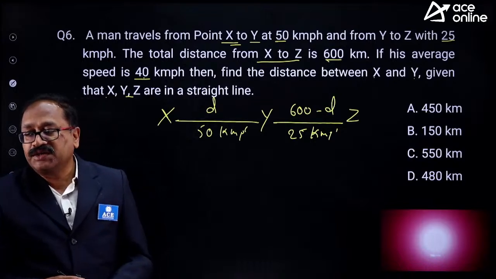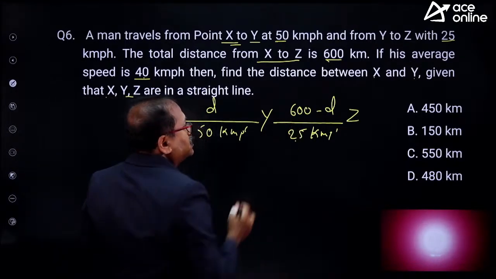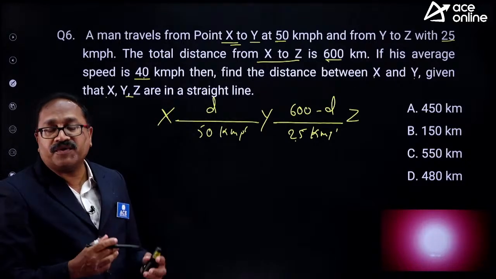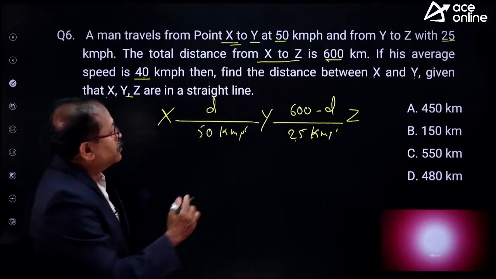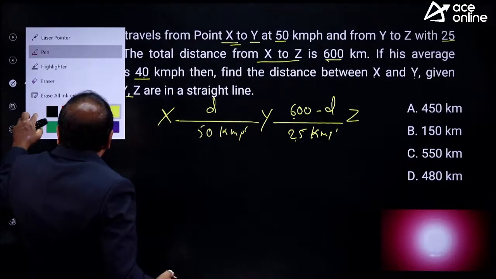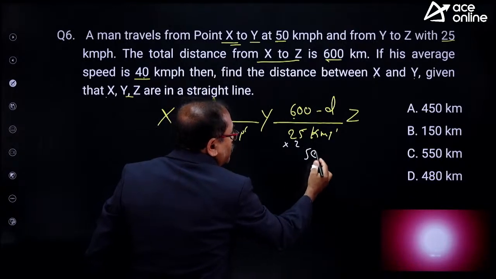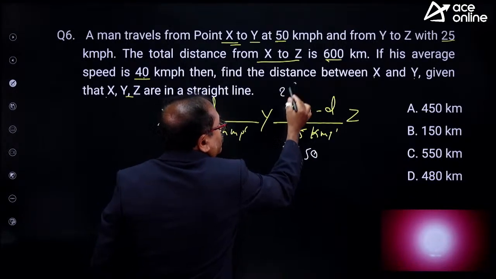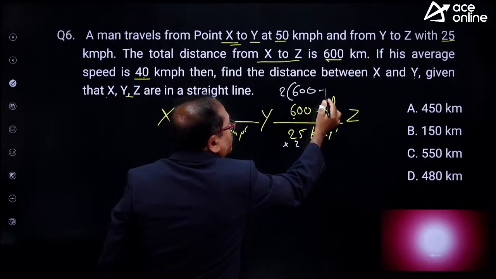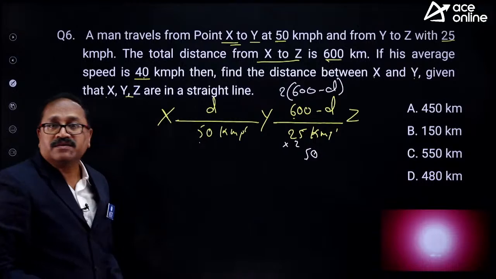The modification is that I will make this 50, then this one will be 2 times of 600 minus d. Multiplying this by 2, it becomes 50 kilometer per hour, then it is 2 times of 600 minus d. So this is 50 and this is 50.